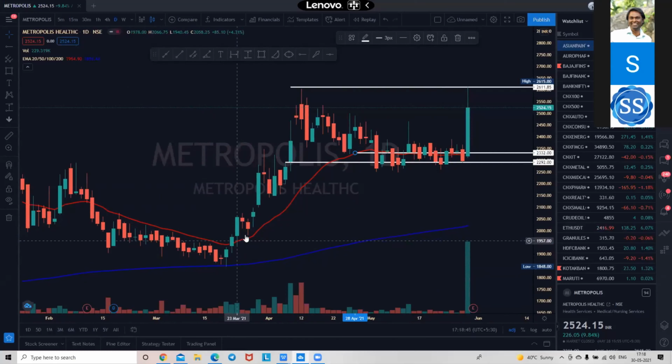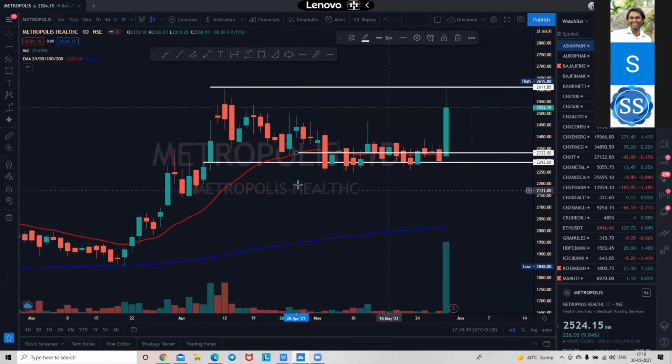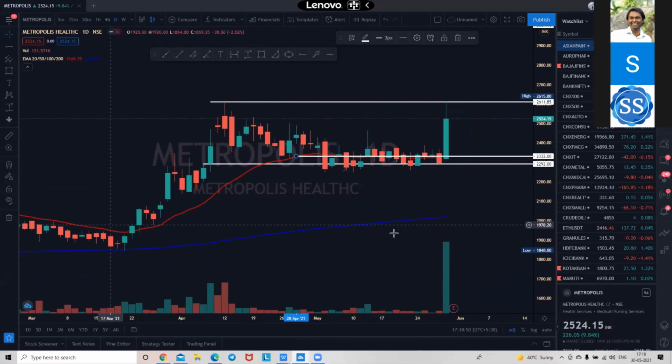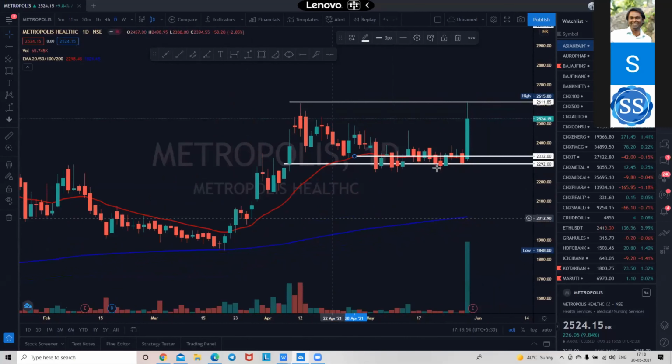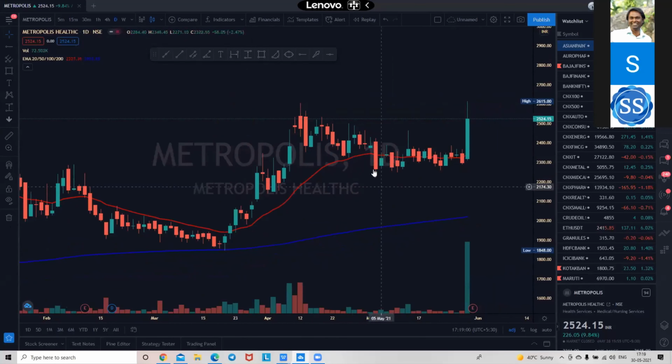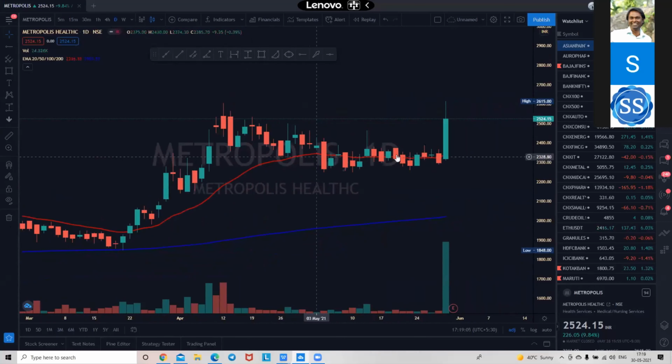Once it's above the 20 EMA, you don't have to worry, the stock is in uptrend. You are not worried about the stock unless and until the candle closes fully below the 20 EMA. See, इधर देखो, एक भी कैंडल ने उसको पूरी तरह तोड़ा नहीं है. Every candle has been in touch with the 20 EMA.